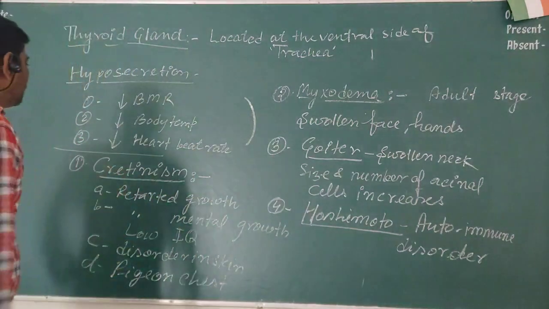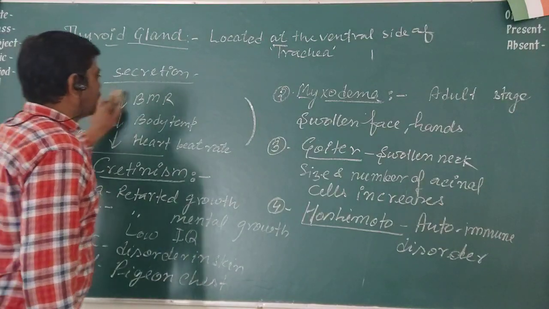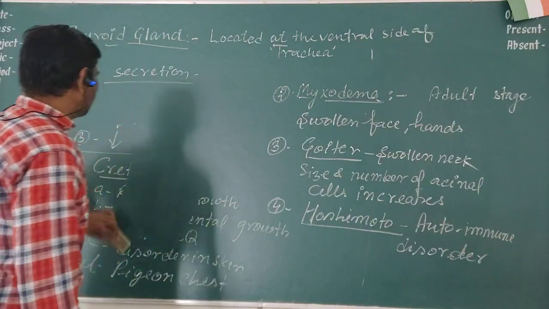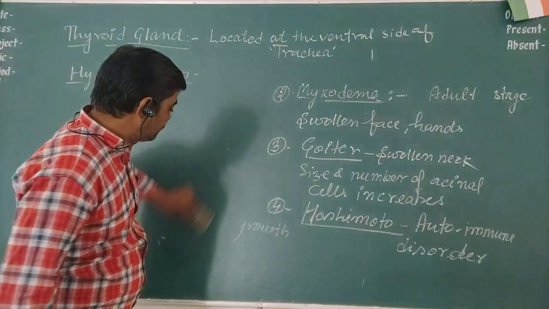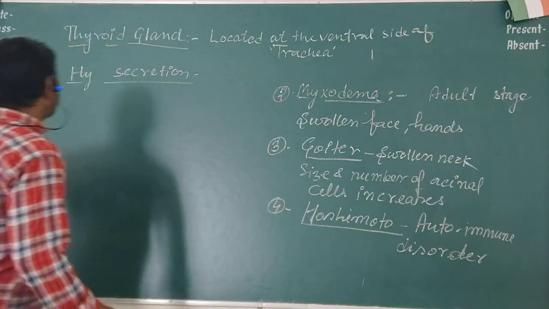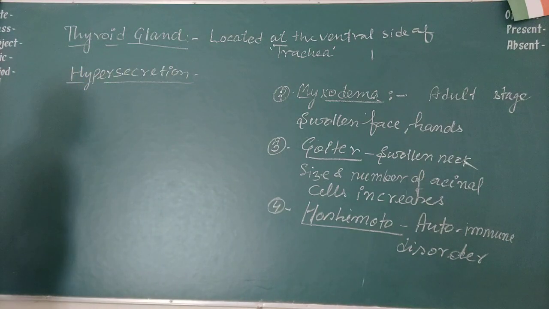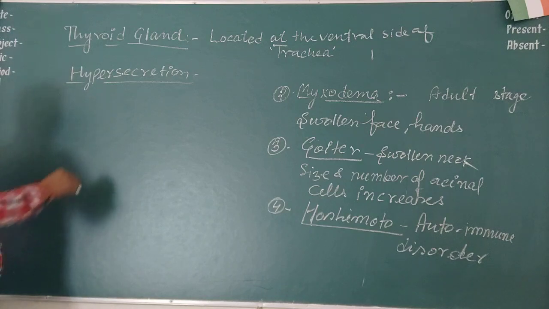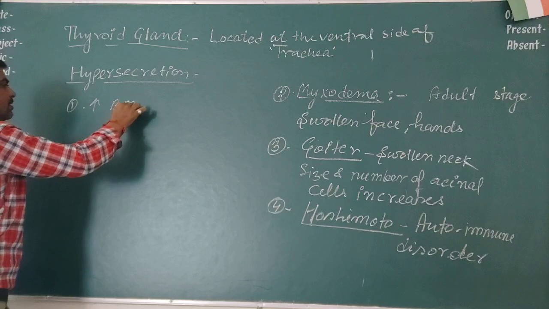Okay. Now, what will happen if the secretion is more, hypersecretion? Let's see what happens when thyroxine is secreted more than the requirement. One, BMR will increase.